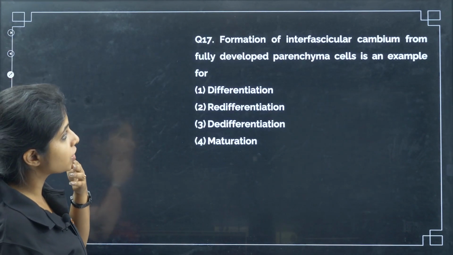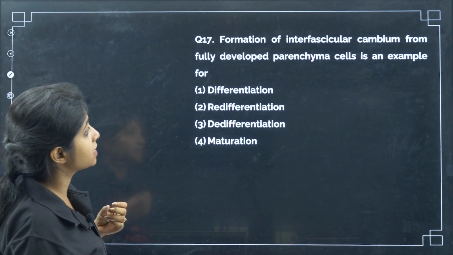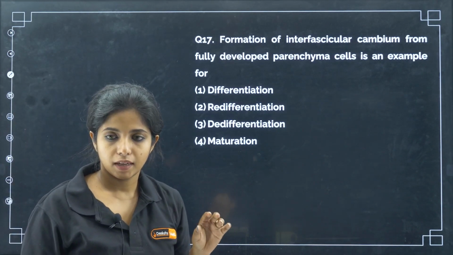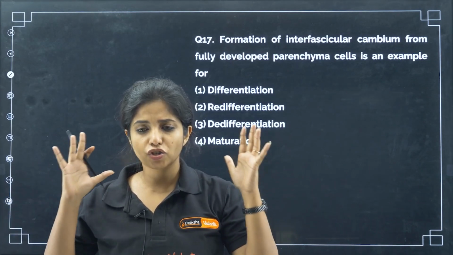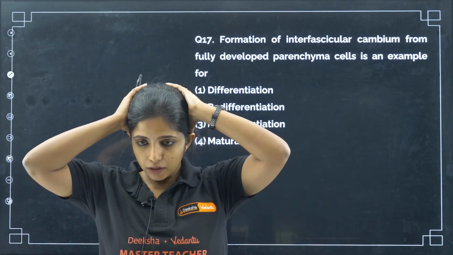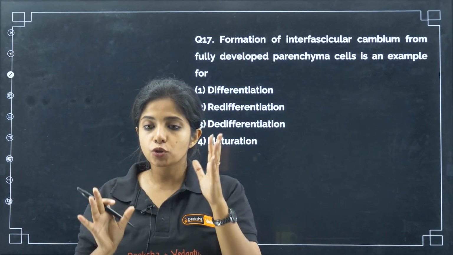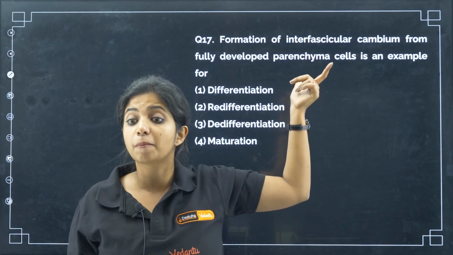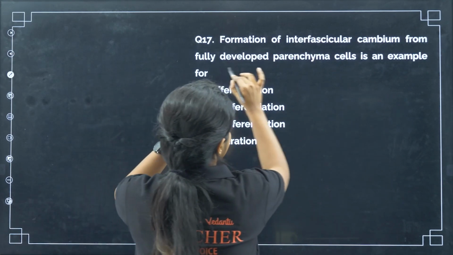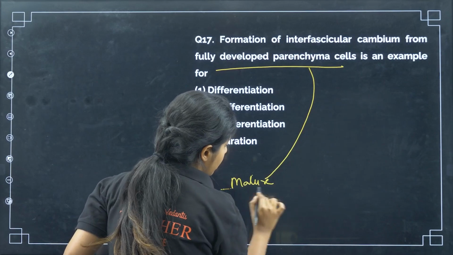Formation of interfascicular cambium from fully developed parenchyma cells is an example of? Listen. Even if you do not know what interfascicular cambium or fascicular cambium is, just understand the question really well. I will help you understand that. Formation of interfascicular cambium from fully developed parenchyma. That means this cell is fully developed. This cell is probably a mature cell. It knows what it had to become.